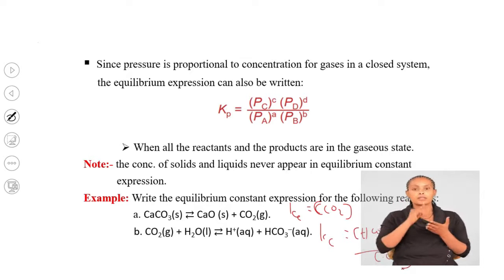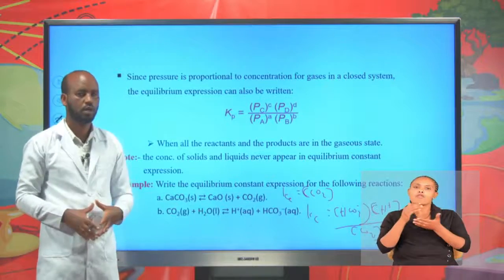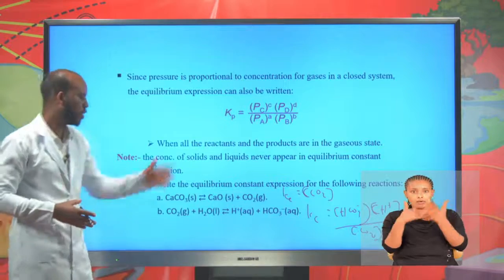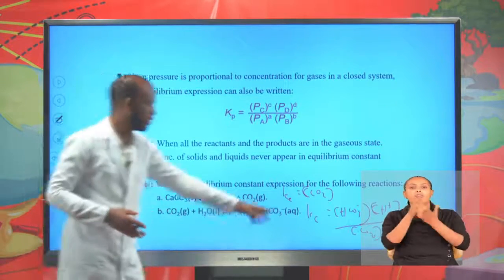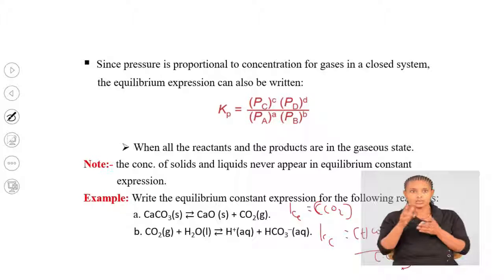This is a liquid. Concentration terms which involve liquids do not appear in the equilibrium constant expression. Therefore, the equilibrium constant expression for this reaction is Kc equal HCO3 minus concentration times H plus concentration divided by carbon dioxide concentration.